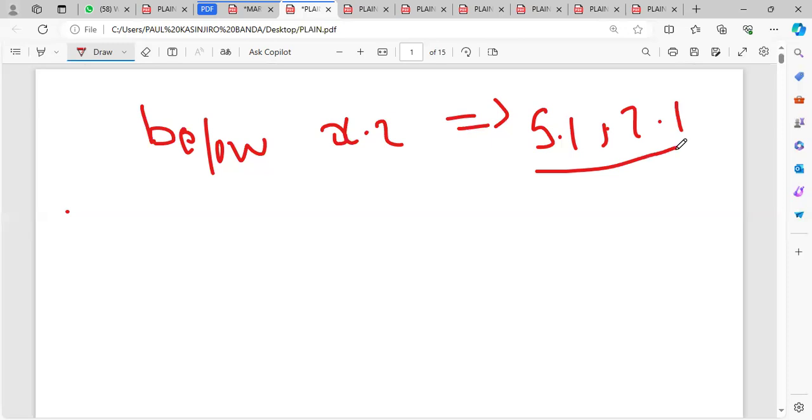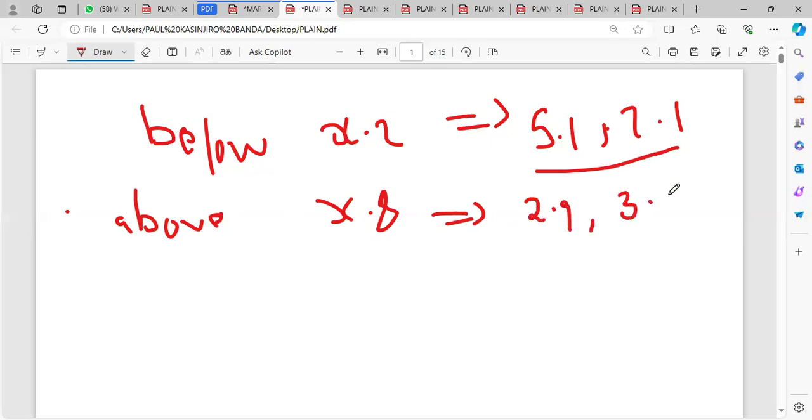These values here I can round off. And I can also round off if I have a value that is above x.8. If I have a value above x.8, I can round off. So let me say I had 2.9, this one I can round off. 3.9, this one I can round off.